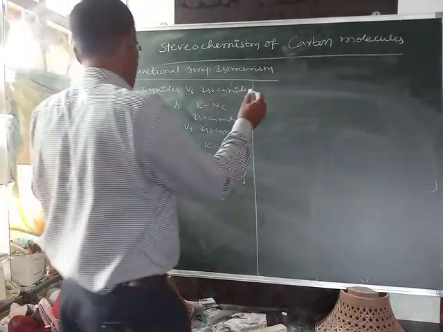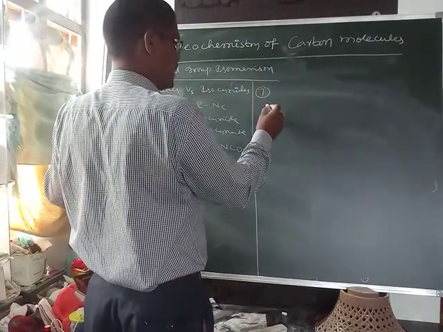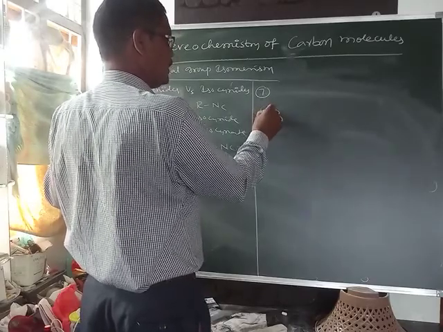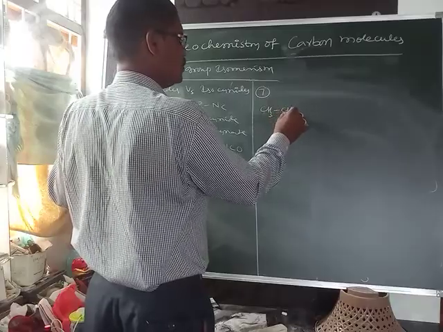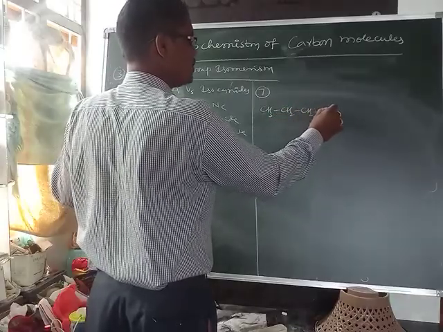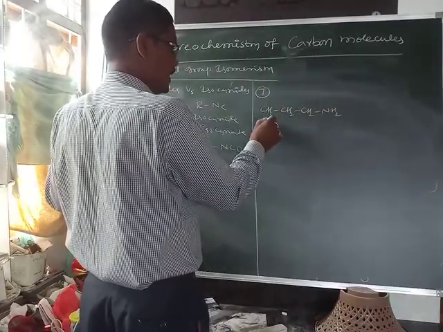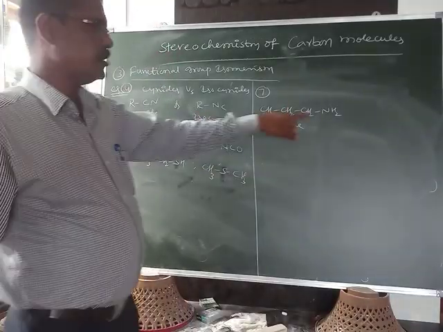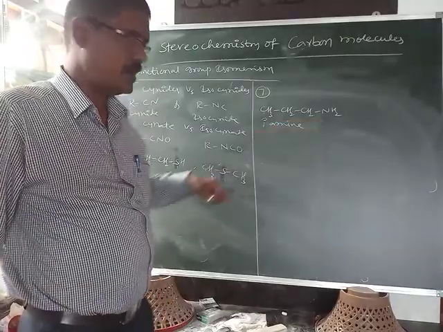One more example, amines. CH3CH2CH2NH2 is the primary amine. If NH2 is present, it is called a primary amine.